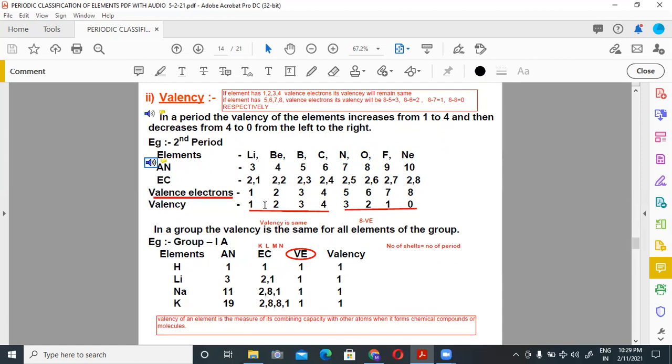So their valency, how to calculate their valency? If an element has 1, 2, 3, 4 valence electrons in the outermost shell, its valency will remain the same as 1, 2, 3, 4. And if elements have 5, 6, 7, 8 valence electrons, then its valency will be calculated by 8 minus 5 is 3, 8 minus 6 is 2, 8 minus 7 is 1, 8 minus 8 is 0. In the group, the valency is the same for all elements of the group. You can observe here for group 1 elements, hydrogen, lithium, sodium, potassium, valence electrons are 1, 1, 1, 1. So their valency will be 1.